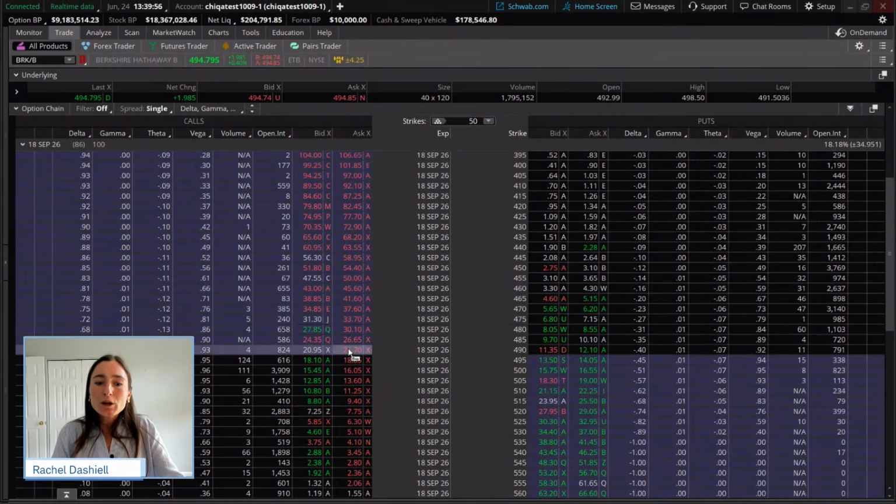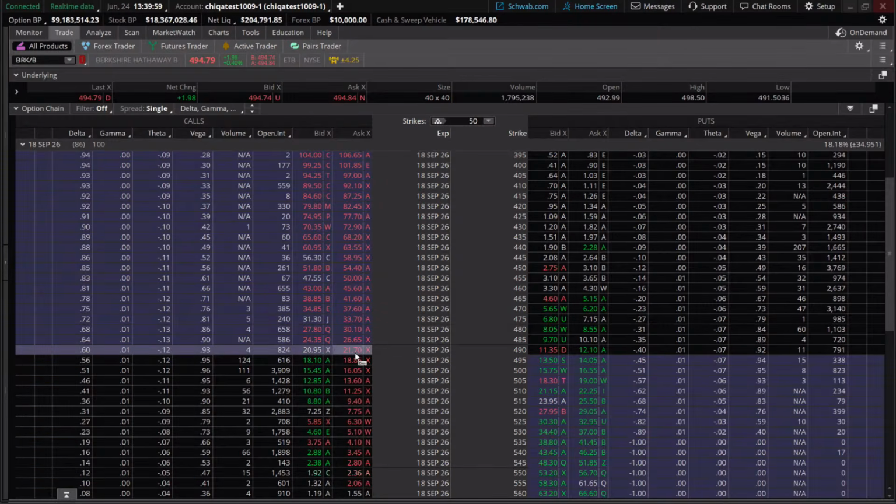Now, if you guys look at the spread, we have a pretty tight spread here between the bid and the ask. That's the first level of liquidity that we're going to look at. We look for a spread of less than 10%. We only have light volume today. We have a decent amount of open interest, but again, the first measure of liquidity is looking at that spread there.